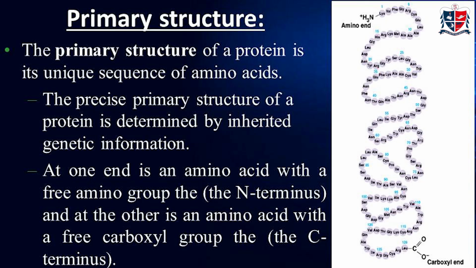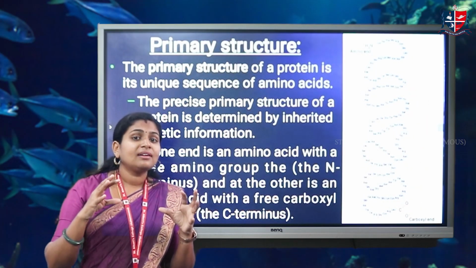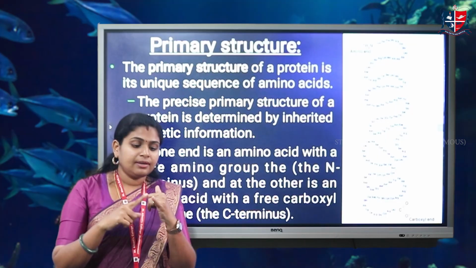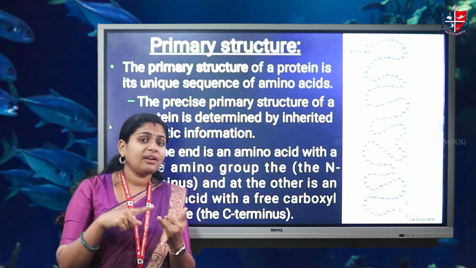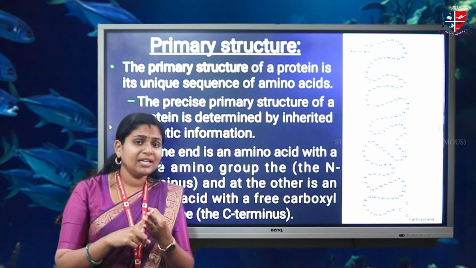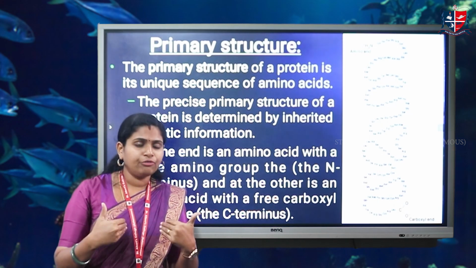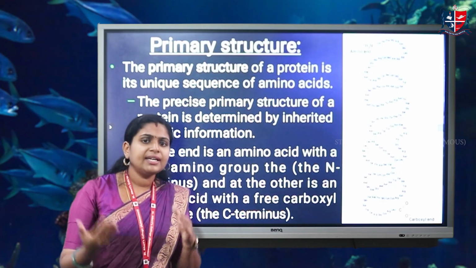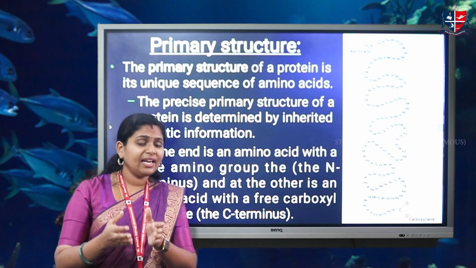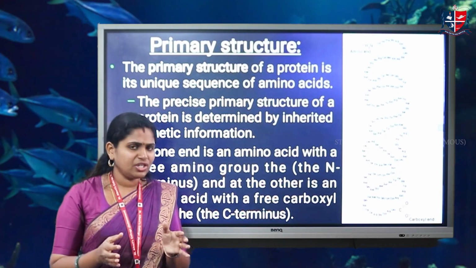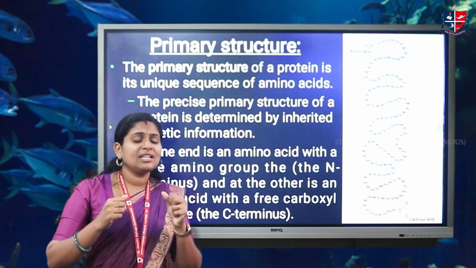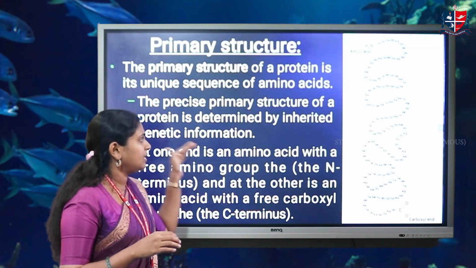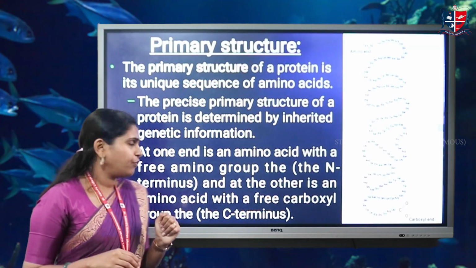That means the proteins are formed by translation, that is a genetic information, that is DNA replication, transcription and translation. These are the main central dogma of our life, where replication means conversion of DNA to DNA, after that DNA to RNA, and from that RNA to protein, that is known as a translation. Therefore, the translation is the main synthetic pathway of the protein. That is why the primary structure of protein is determined by inherited genetic information.